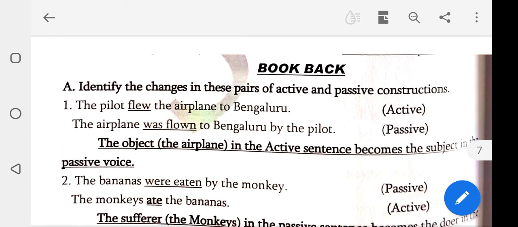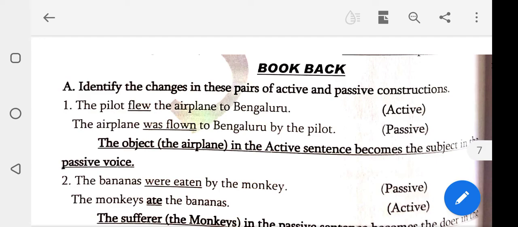The pilot flew the airplane to Bangalore. In this active, change into passive. The airplane was flown to Bangalore by the pilot. Students, listen to the rule: subject, verb and object. The pilot is the subject, flew the verb, the airplane the object. The airplane was flown, this is the verb 3. Was, the tense changes. Flown, verb 3, to Bangalore by the pilot.